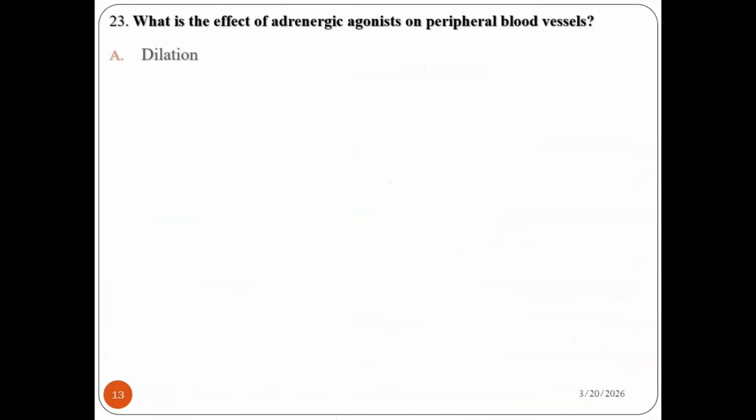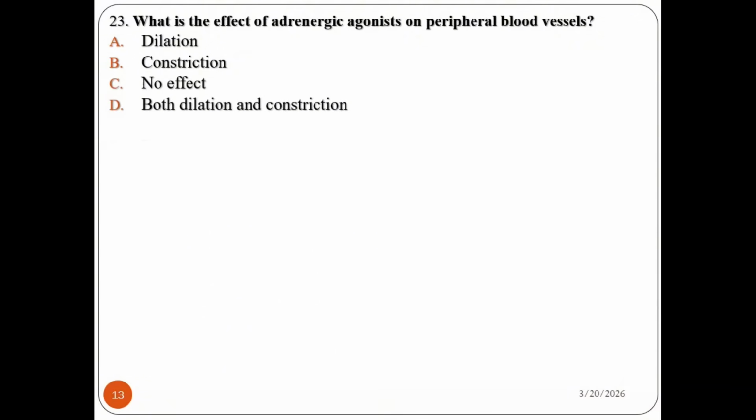Question number 23. What is the effect of adrenergic agonists on peripheral blood vessels? Dilation, constriction, no effects, both dilation and constriction. So what is the effect of adrenergic agonists on peripheral blood vessels?